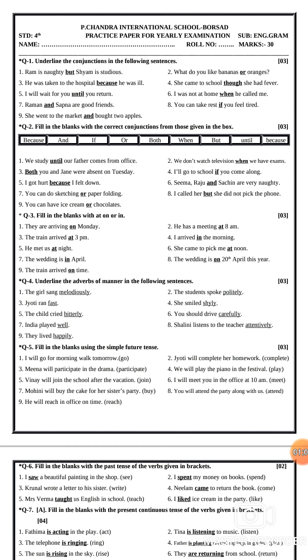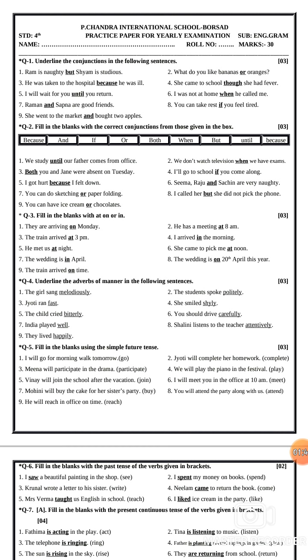Fourth number, she came to school though she had fever. So though is our conjunction. So that is why we have to underline though. Fifth number, I will wait for you until you return. So until is our conjunction. So that is why we have to underline the until. Sixth number, I was not at home when he called me. So when is our conjunction. So that is why we have to underline the when.